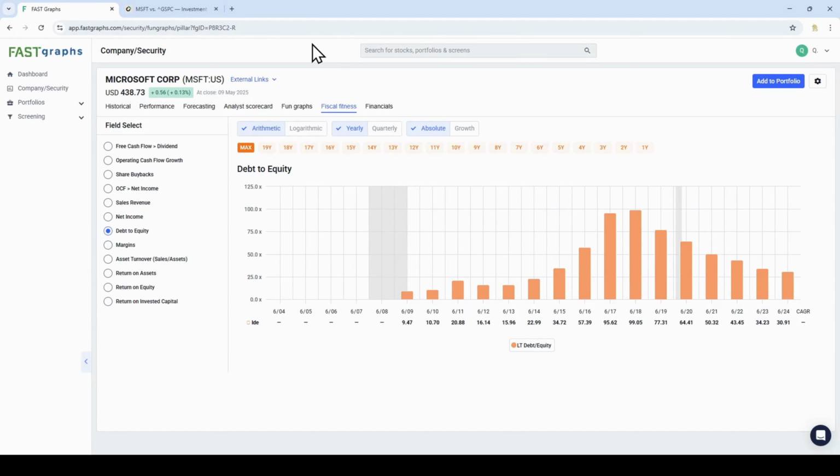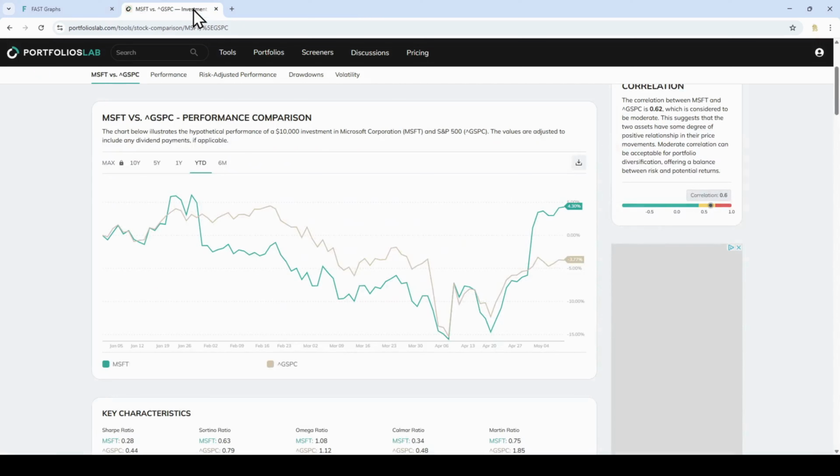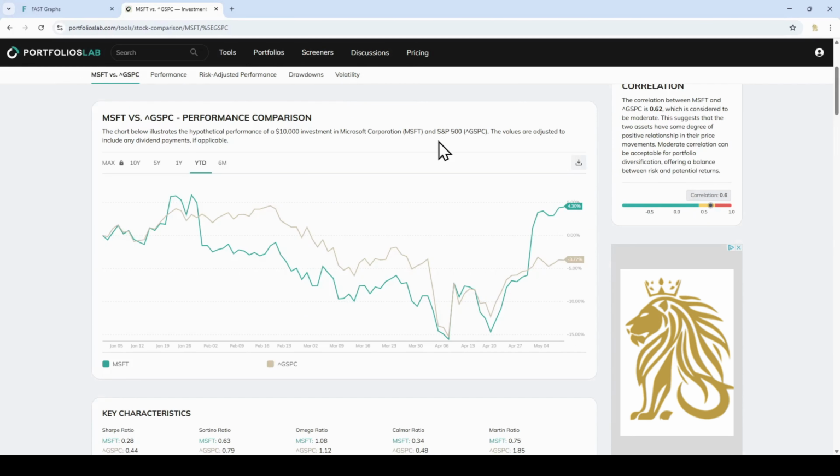So let's have a look how Microsoft is doing compared to the S&P 500. I will use Portfolio Labs for this comparison. It looks like that since the start of the year, the S&P 500 and Microsoft were quite close. After the recent dip, however, probably after the earnings report from Microsoft, there has been a large overperforming of the S&P 500. So let's look at the 5-year chart.